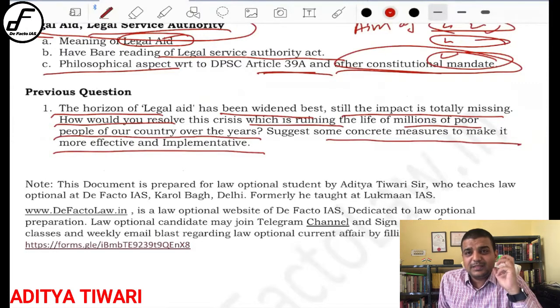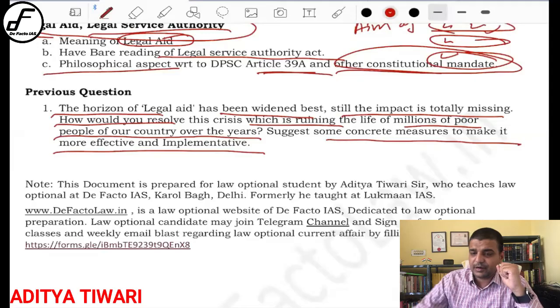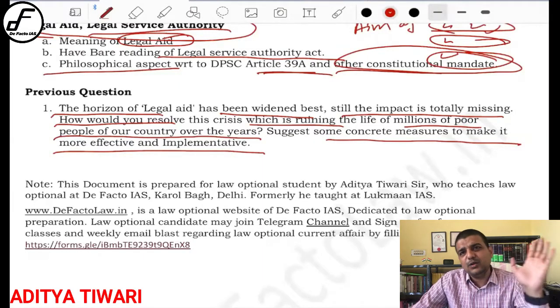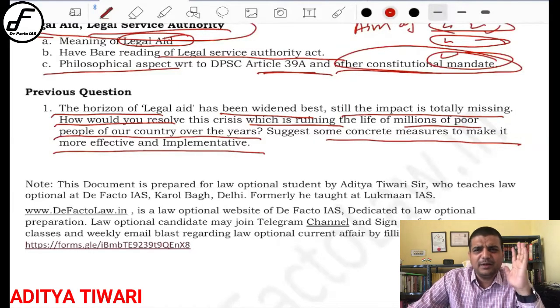Now, here you have to criticize the effectiveness of the judicial institution in our country. If you look at the judicial institution in our country, one thing is very clear: it is not performing well. Two or three months back there was a Frontline issue, which you must have read, with a very interesting discussion regarding judicial activism, PIL and legal aid. The whole issue was on that, and beautiful articles have been written there.